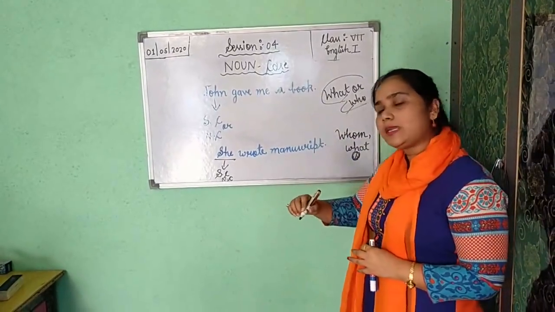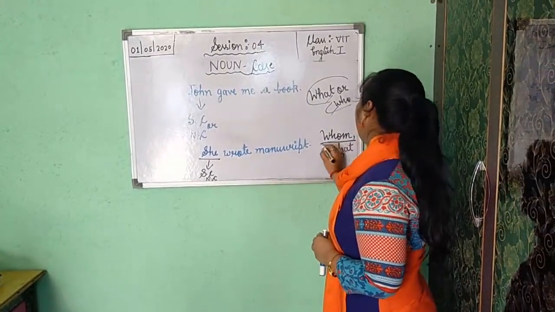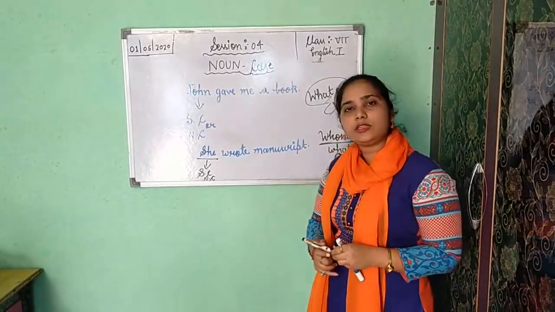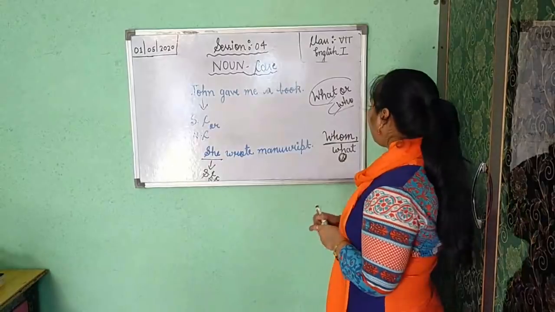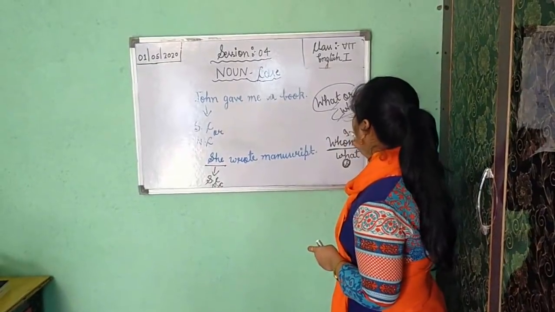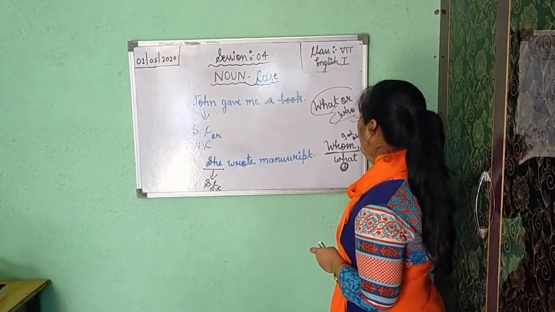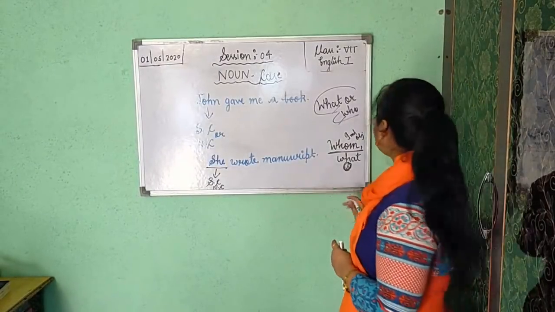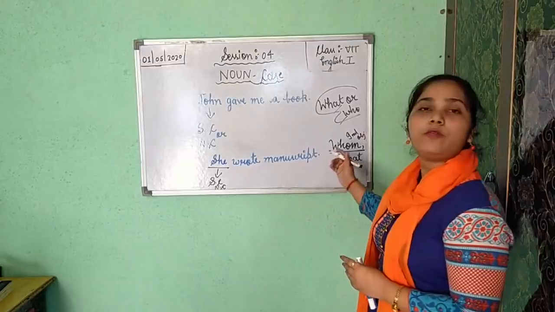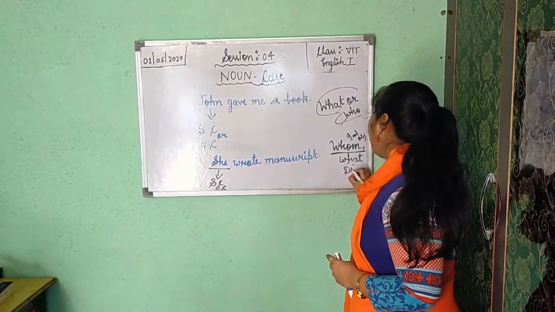But if we are getting the reply of whom in a sentence, so that object or the person which is used as the object, it is your indirect object. If it is giving the reply of whom, it means it is your indirect object. And if it is giving the reply of what, it is your direct object.